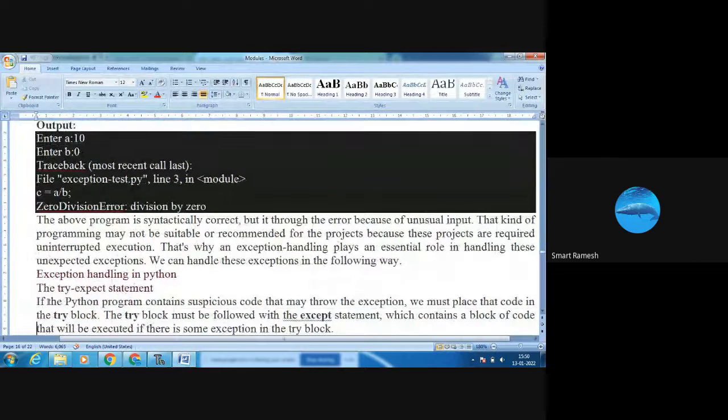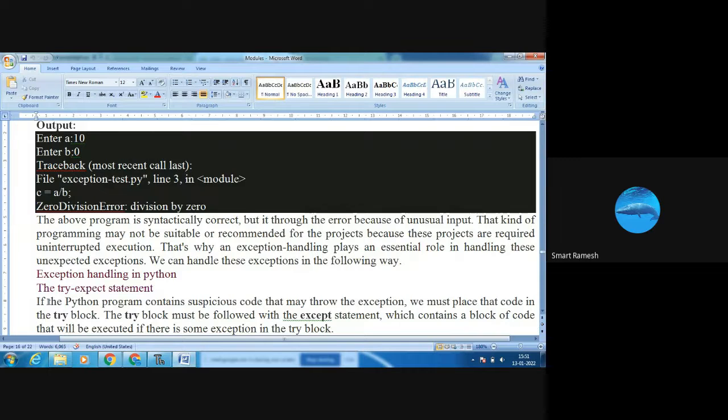See exception handling in Python. You can understand why we are going to handle the exception. Suppose there is any error in our program, the further lines of the program will not be executed. So this is not recommended for projects. To solve this problem we need to handle the exception. That is our next topic: exception handling in Python.